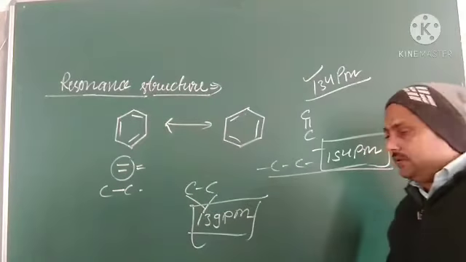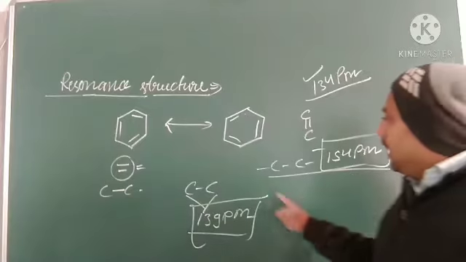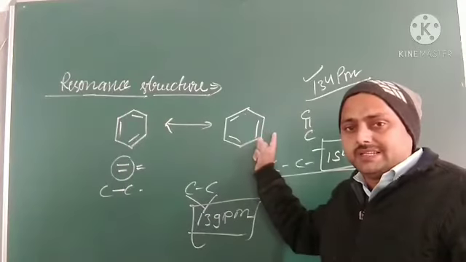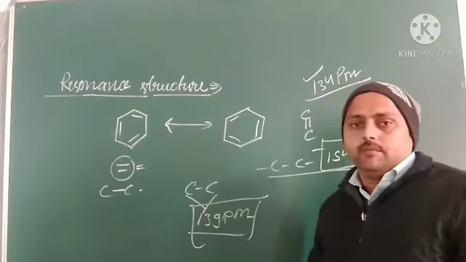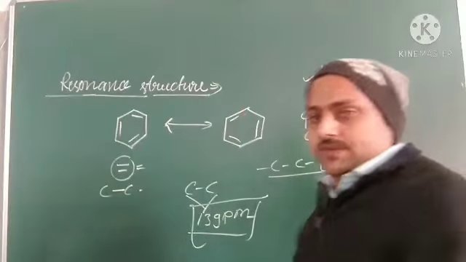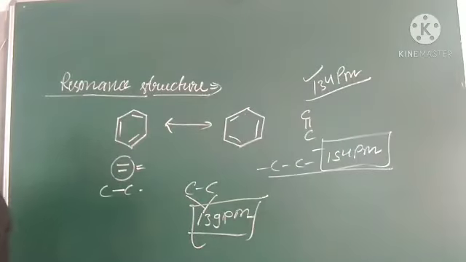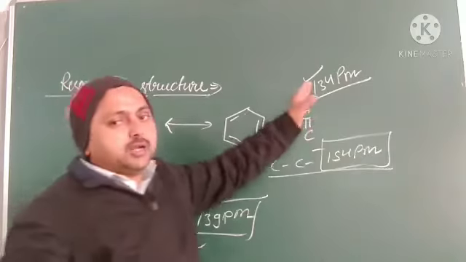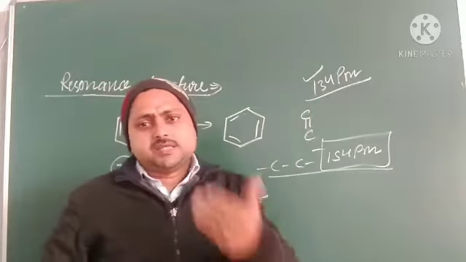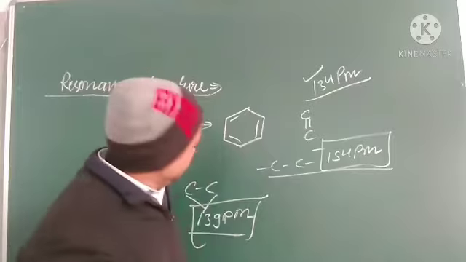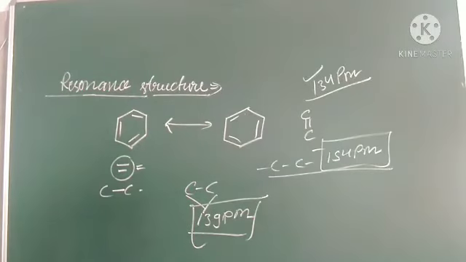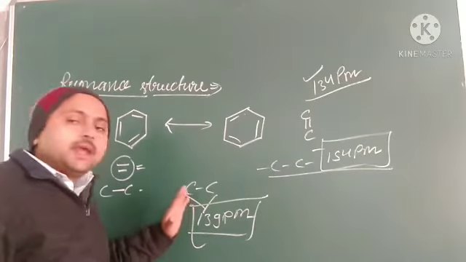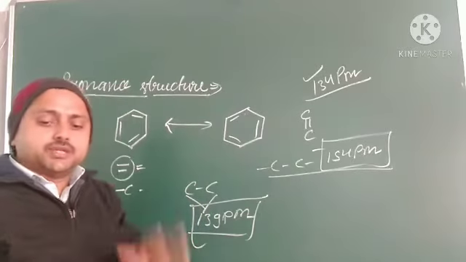The carbon-carbon bond length of benzene is 139 pm. So the bond length we expected could not happen here. How can this be explained? We can explain these things with the help of resonance.